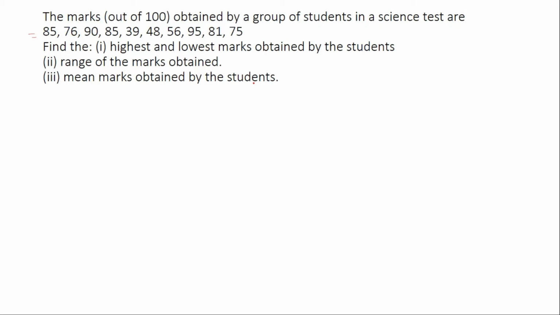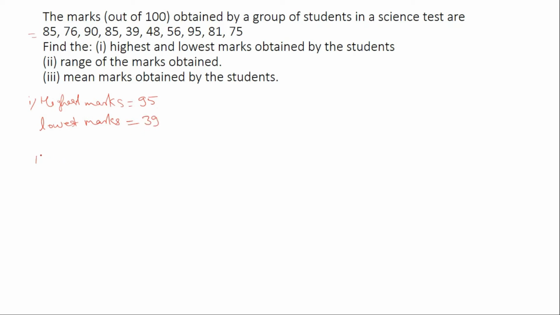So first of all, we will find out what are the highest and lowest marks. It is simple to find out. The highest mark is 95 and the lowest mark is here 39.